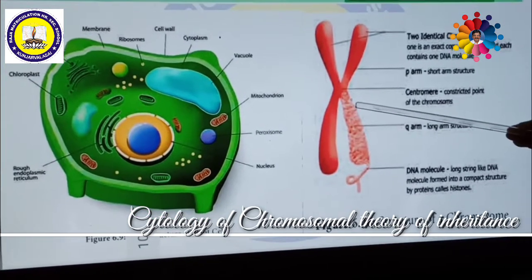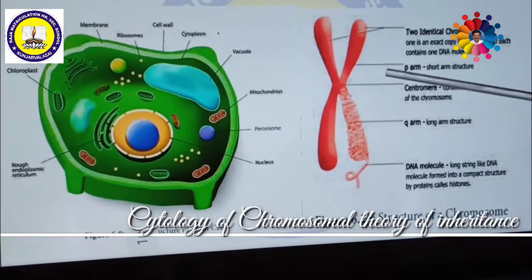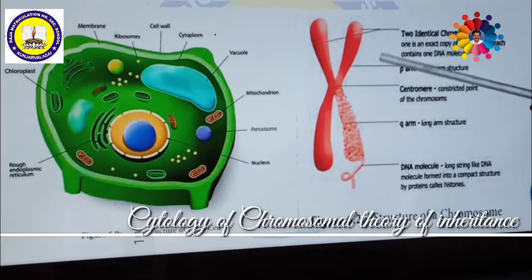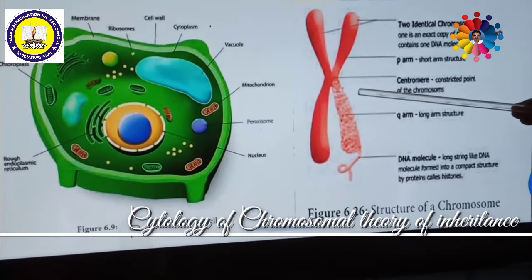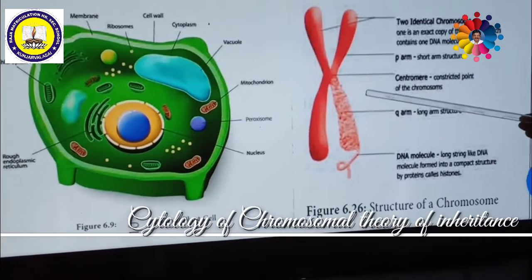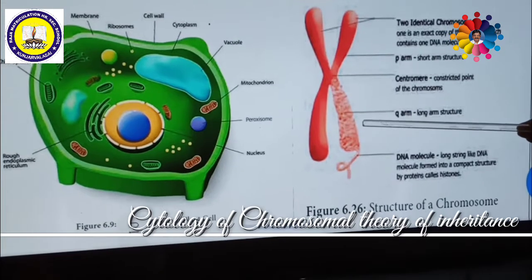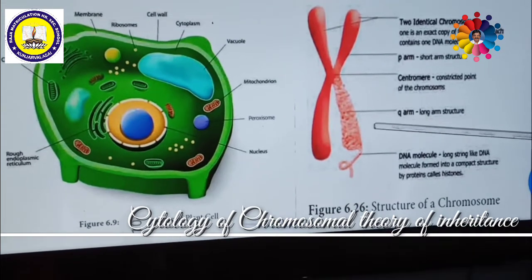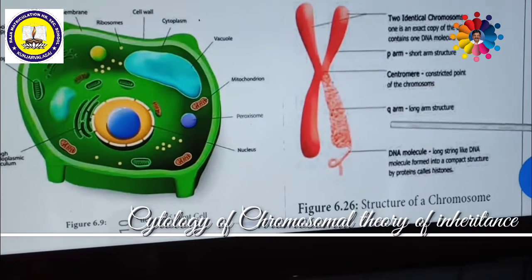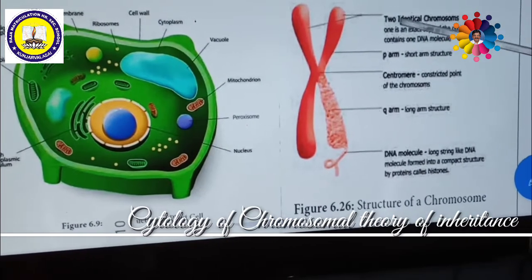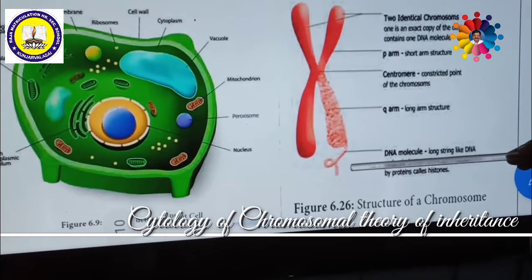These were called genetical factors by Gregor John Mendel. That means the chromosomes consist of a large number of genes. These genes are responsible for carrying information from one generation to the next generation. This is the basis of the chromosomal theory.